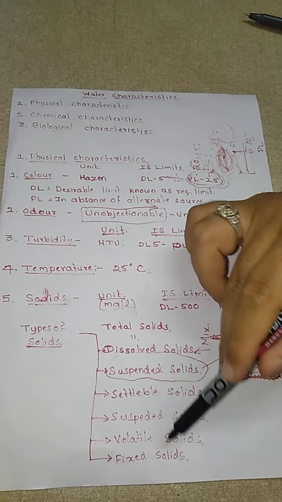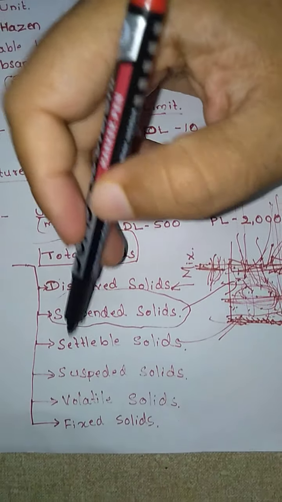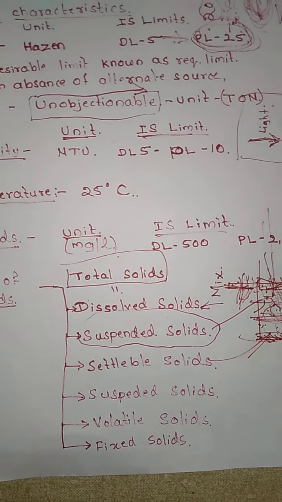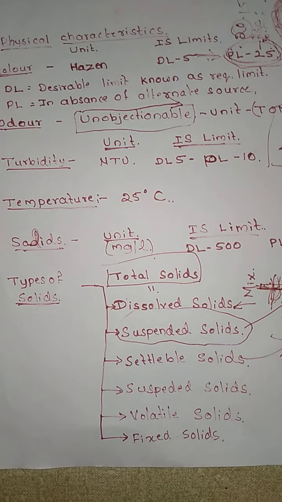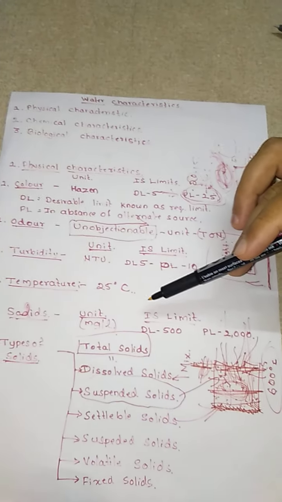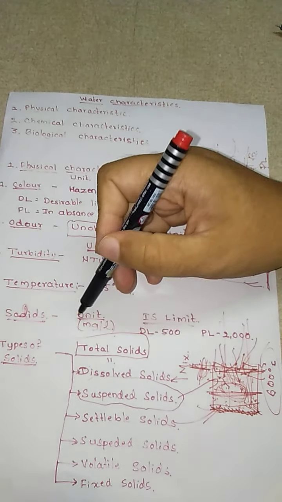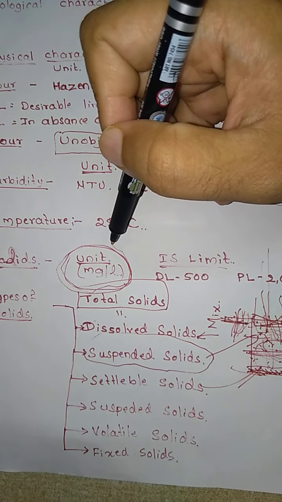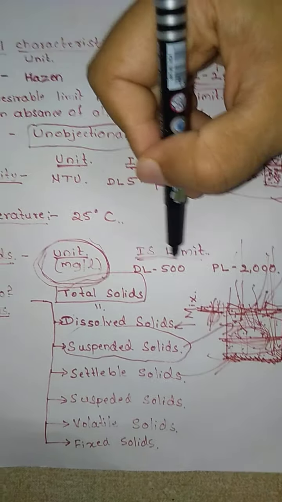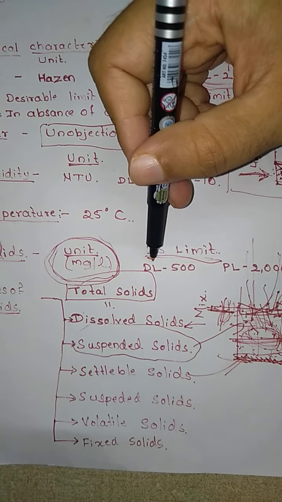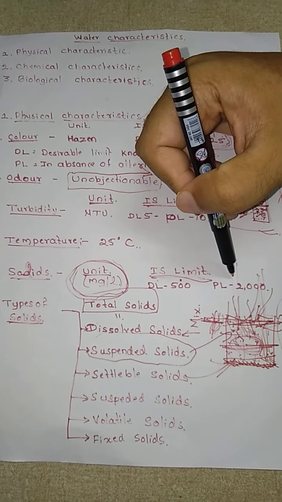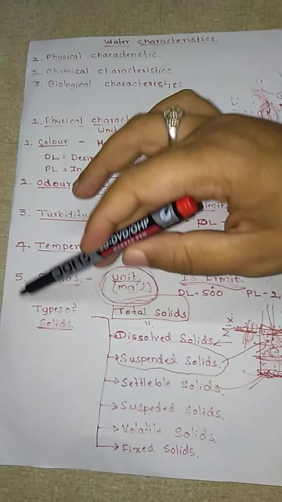Now if we add all these solids, it becomes total solids. The summation of dissolved, suspended, settleable, volatile and fixed solids, we call total solids. The IS code book has given that solids can be measured in terms of mg per liter. The unit is mg per liter, and the IS code has given a desirable limit of 500 mg per liter and a permissible limit of 2000 mg per liter. So this is regarding your solids.